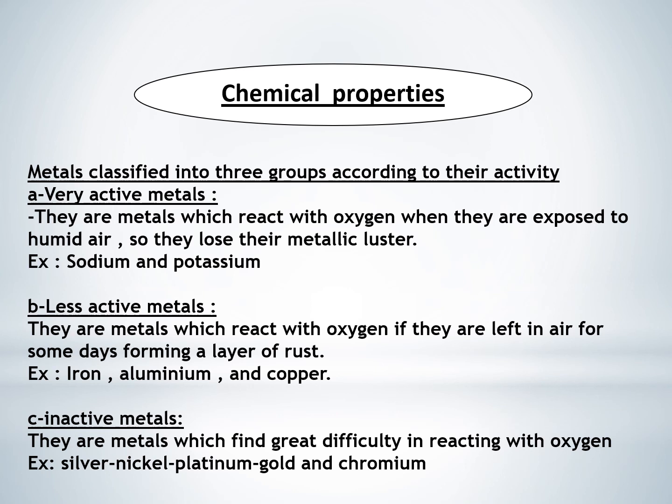B. Less active metals. They are metals which react with oxygen if they are left in air for some days, forming a layer of rust. Example, iron, aluminum, and copper. C. Inactive metals. They are metals which find great difficulty in reacting with oxygen. For example, silver, nickel, platinum, gold, and chromium.